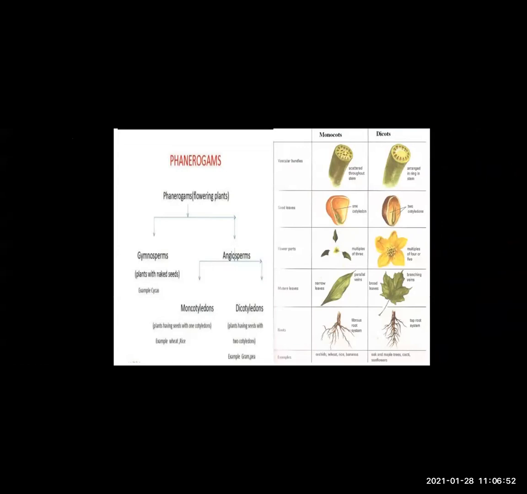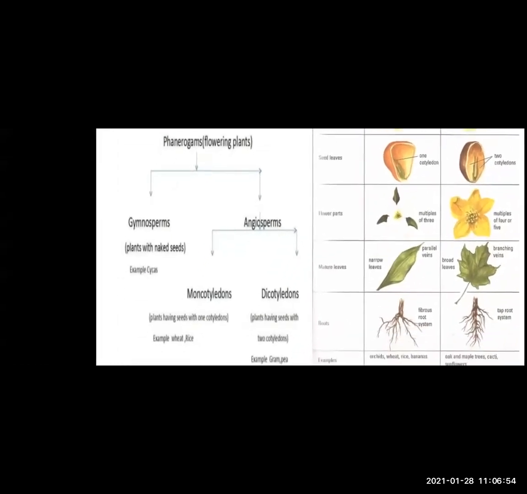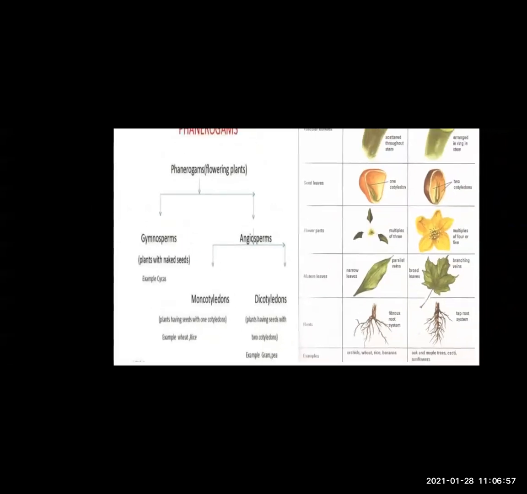What about phanerogams? As I said, they are flowering plants. These phanerogams are further classified into gymnosperms and angiosperms. Now, what are gymnosperms? Gymnosperms are mostly evergreen, perennial, and woody trees. Their stems are without branches, or the branches are not that well developed. The leaves of gymnosperms form a crown-like structure at the top.